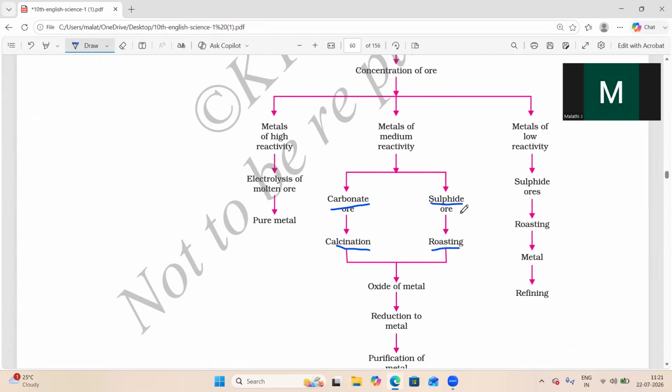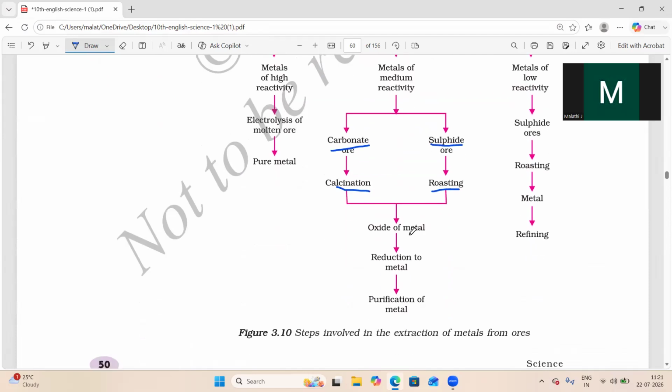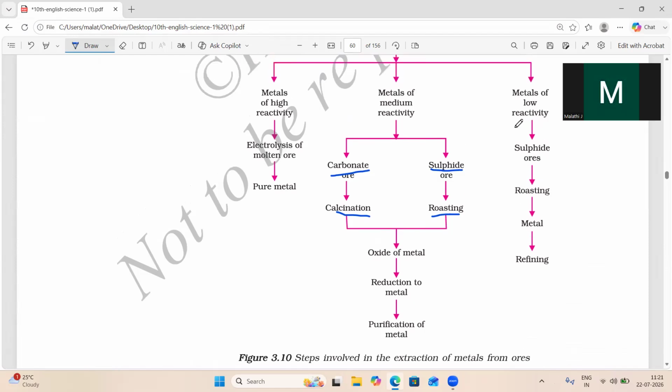Sulfide ores are very difficult to remove, so we have to do roasting. After that, we have to convert the sulfide ores and carbonate ores into oxide of the ore. Then we do reduction to the metal and purification of that metal. Then for metals of low reactivity, where sulfide ores are present,